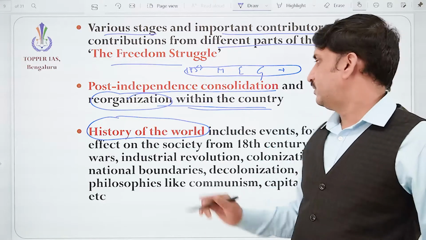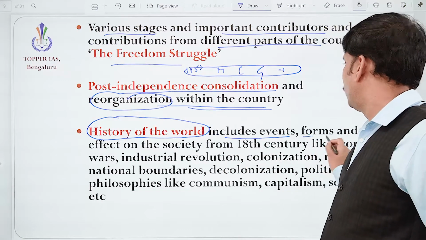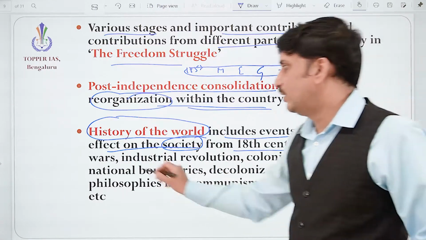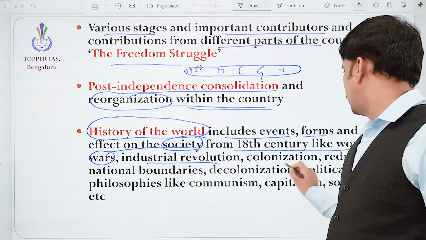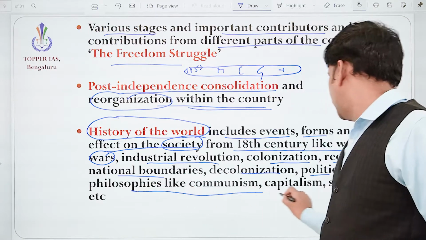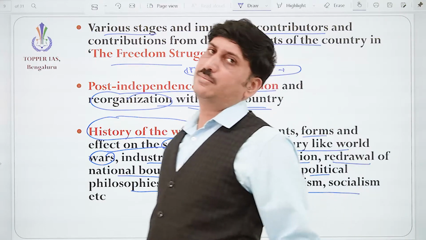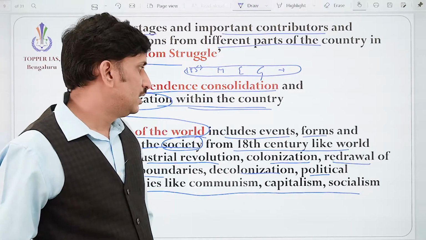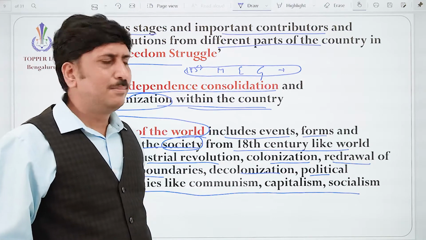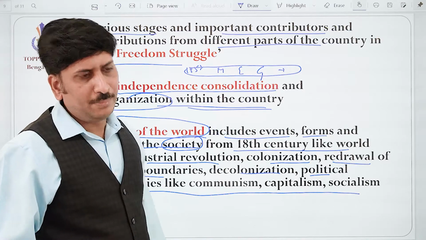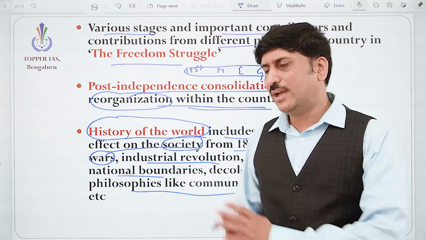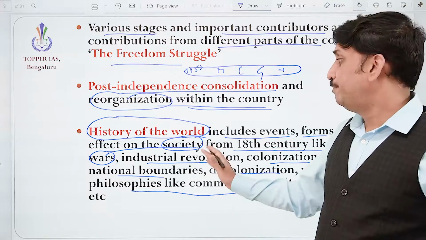The history of the world, here the syllabus mentions events, forms and effects on the society. Please understand, from the 18th century: world wars, industrial revolution, colonization, redrawal of national boundaries, decolonization, political philosophies like communism, capitalism, socialism, etc. Wonderful subject. We are not going to study world history from the beginning, but at least they mention the 18th century because it shaped the modern world and also influenced India, correct? That's why they have kept the syllabus on what impact it had on society.